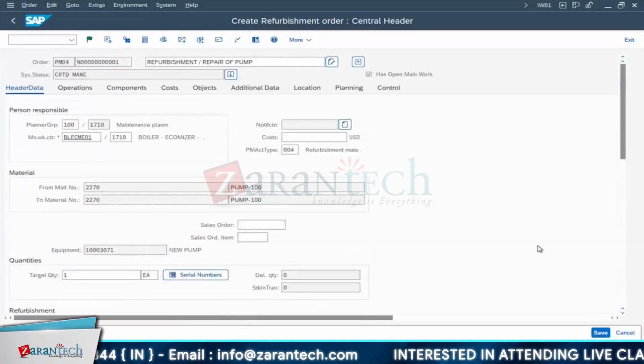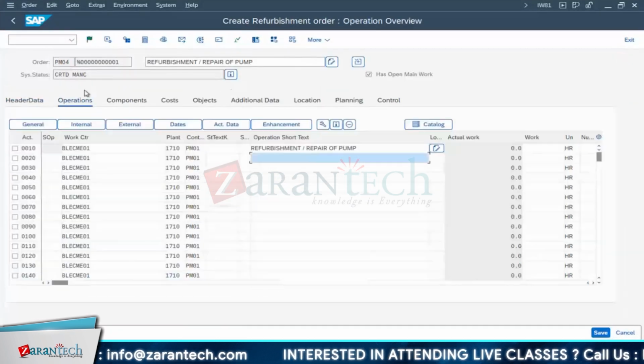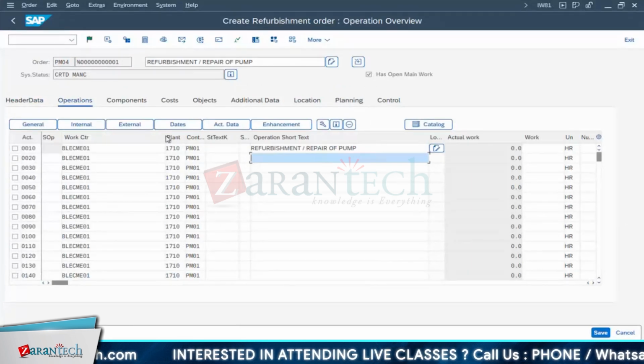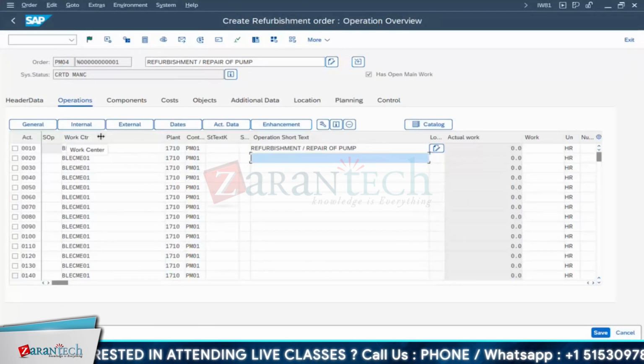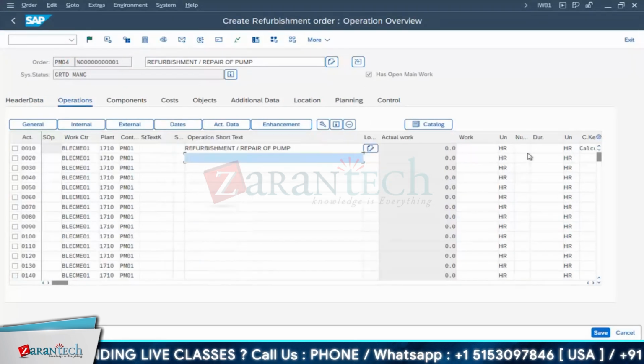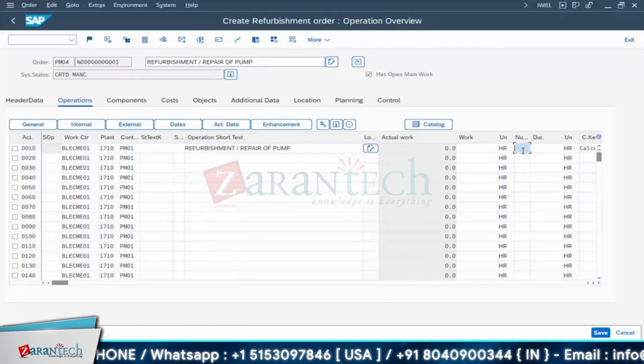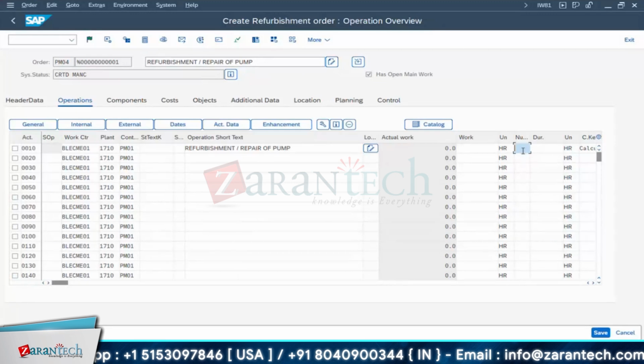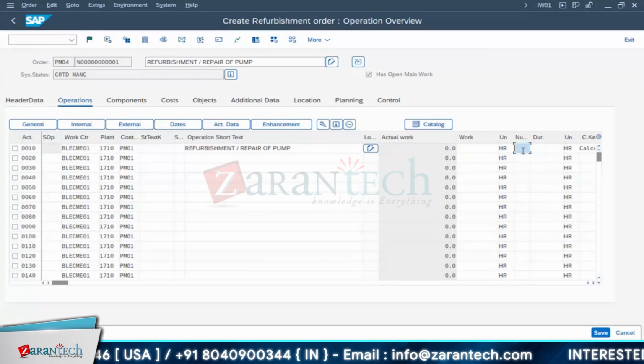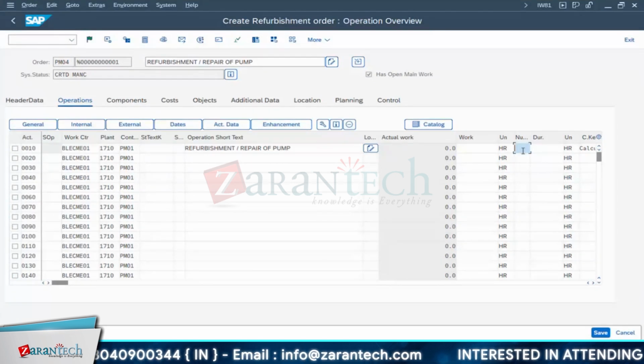Now, another thing here, everything else remains the same. Go for your operations. Here I'll mention some operations, everything as a normal order only. Your expenditure could not be more than 5,000, because with that cost you can purchase a new one only. So for the calculation purpose, I'll maintain some hours.